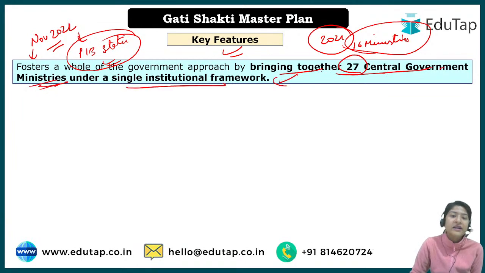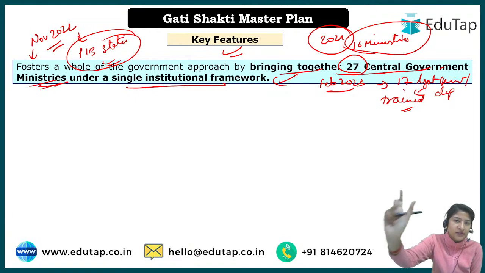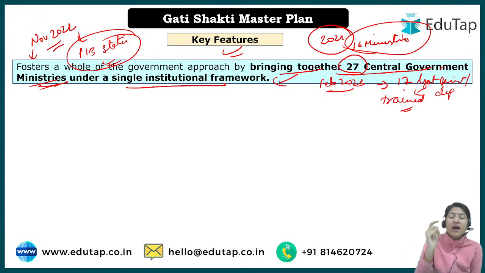Okay, and if we look at the latest news, that is of February 2023, it was written that 17 government ministries and departments have been trained for capacity development. So what does it mean? Initially when this scheme was launched, it was set for 16 ministries. Now if you look at the February data, it says that so far we have trained 17 ministries for capacity building.